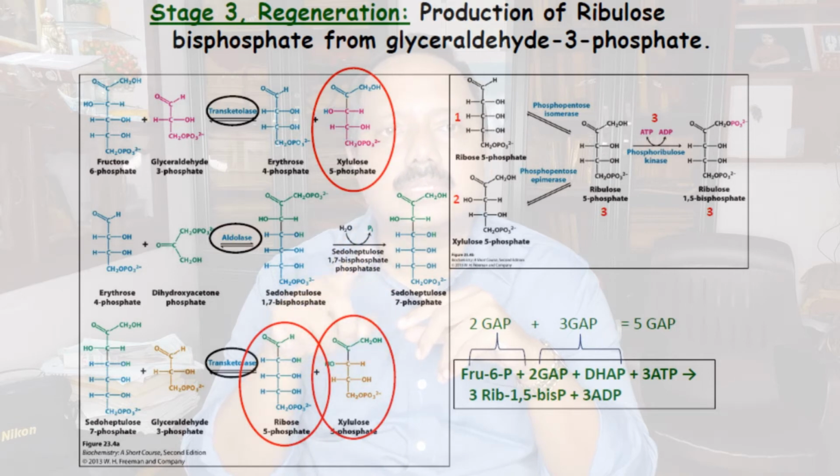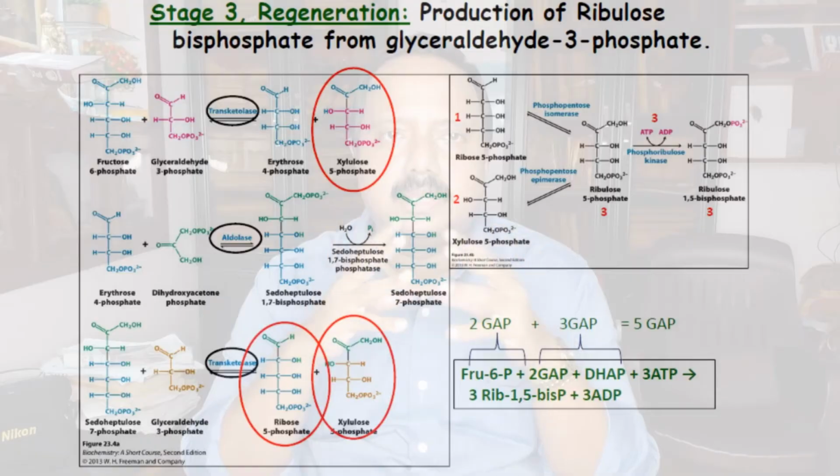Erythrose 4-phosphate is the aldehyde and xylulose 5-phosphate is the ketone. So the erythrose 4-phosphate, which is an aldehyde, can react only with the ketone. The 3-carbon ketone is the dihydroxyacetone phosphate. So erythrose 4-phosphate reacts with dihydroxyacetone phosphate. If you think like this, you will not be confused about which compound this erythrose 4-phosphate reacts with.